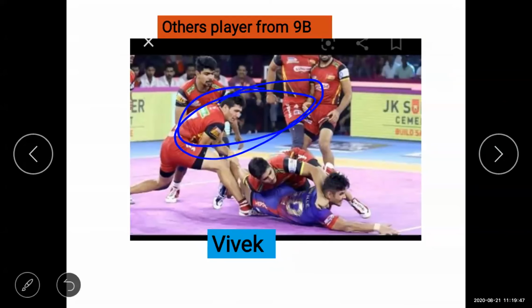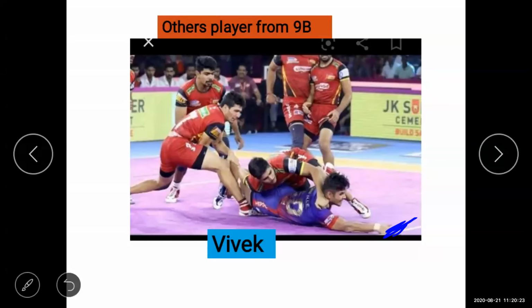But if the player touches the middle line or crosses the middle line, then 9th A will win the match. So all are trying to stop Vivek from crossing the middle line. But here Vivek also shows his good qualities as a player. Slowly he tried to reach towards the middle line. And as you can see, students, Vivek touched the middle line.